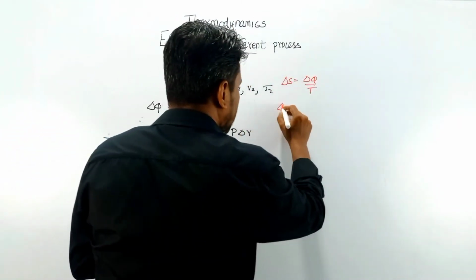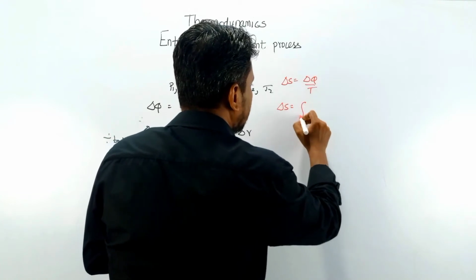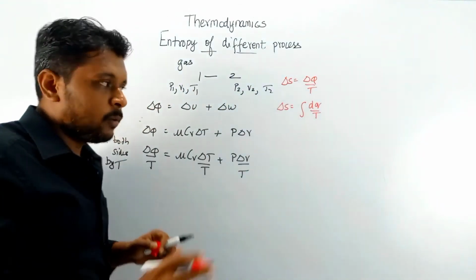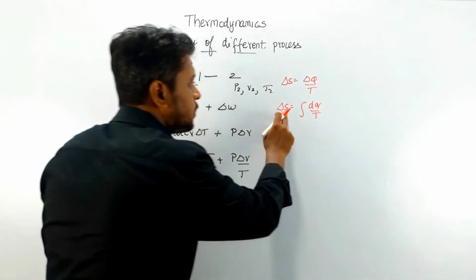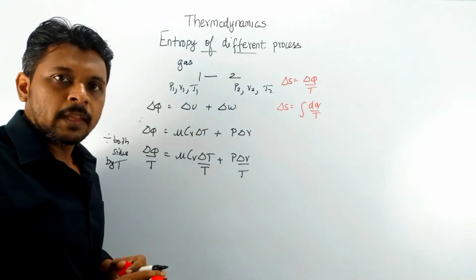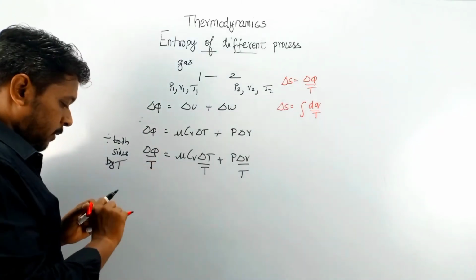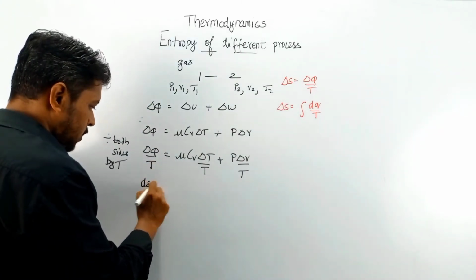We have another equation, delta S is equal to the integral of delta Q by T, where the temperature varies. In most conditions we will take only this equation. So this delta Q by T can be written as dS.